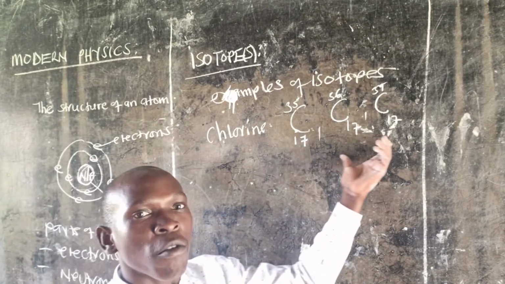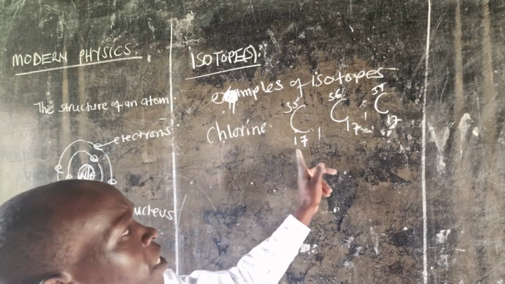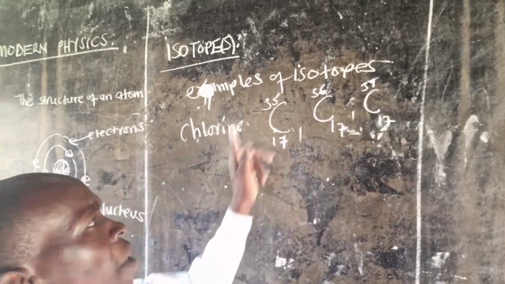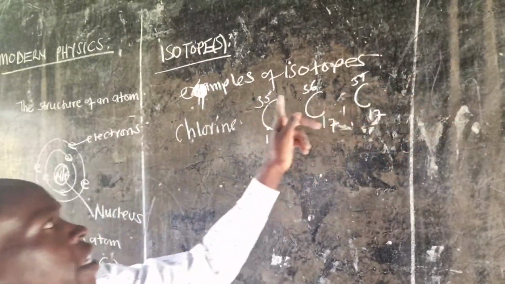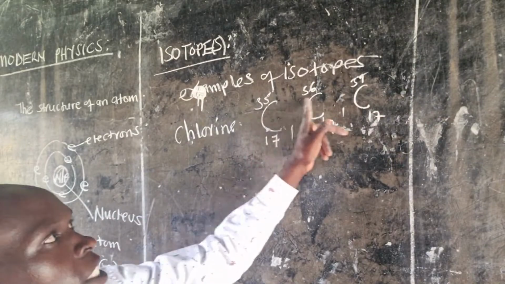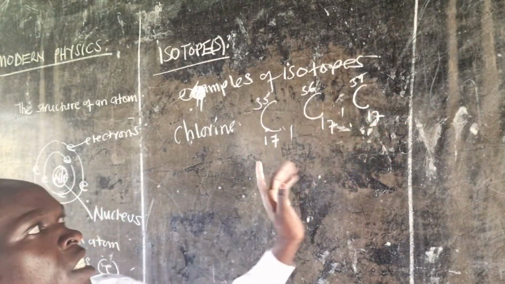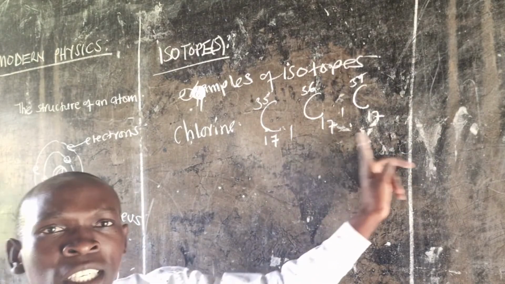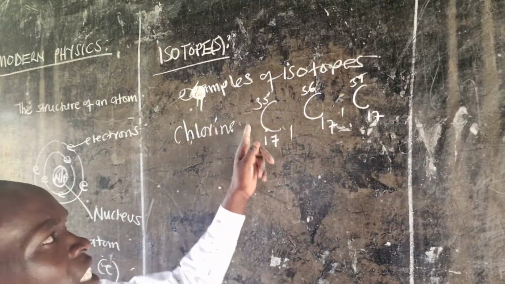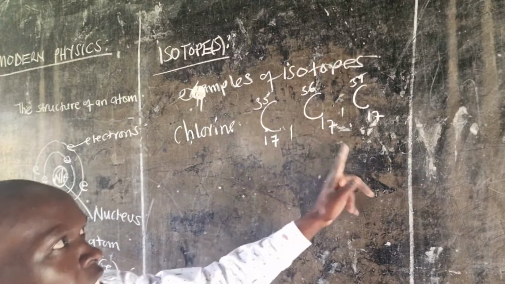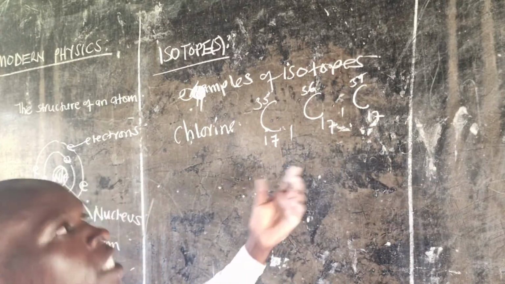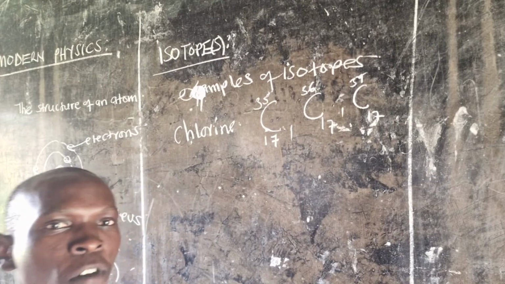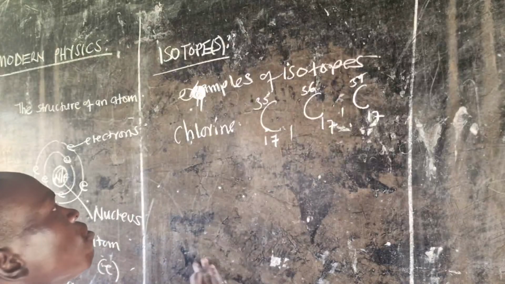This is an example of an isotope. They have the same number of protons, but different mass numbers. The mass number for these is 35, 36, 37. They are different, but the number of electrons or protons are the same, 17, 17, 17. So chlorine 17, 35, chlorine 17, 36, and chlorine 17, 37 is a perfect example of isotopes. You can have many more.